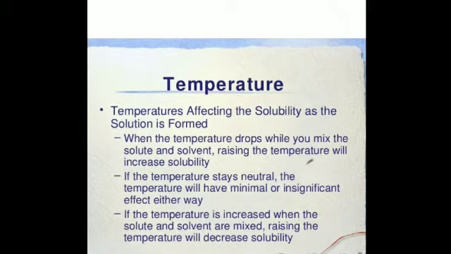So gas solubility decreases with the increase in temperature. That is why generally fishes die in the summer months, because the solubility of the gases, both carbon dioxide and oxygen, decreases.